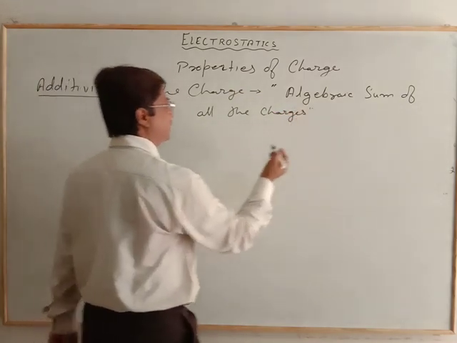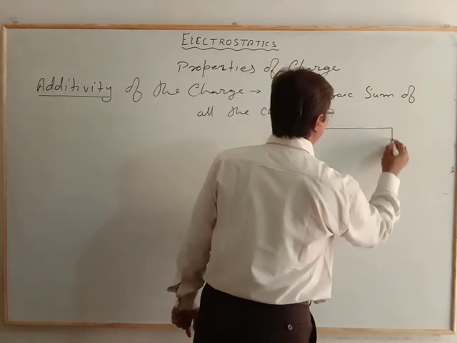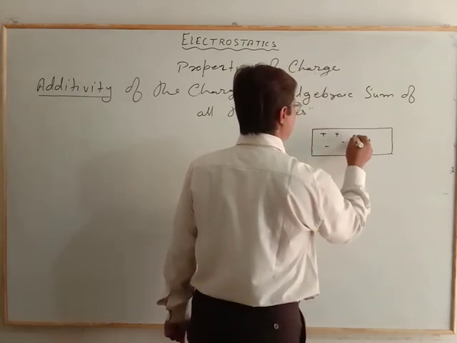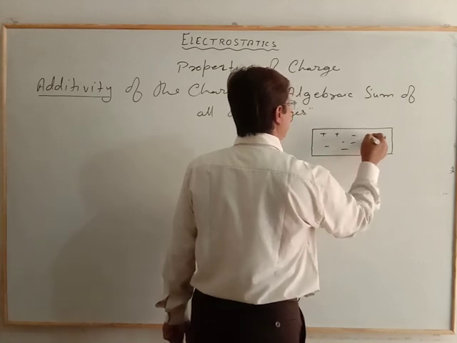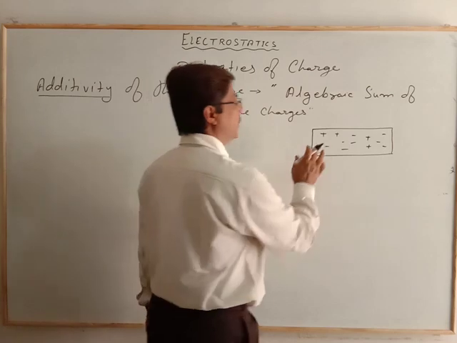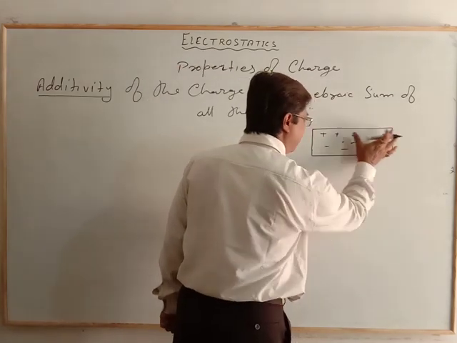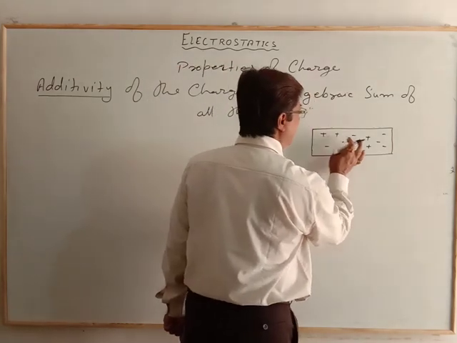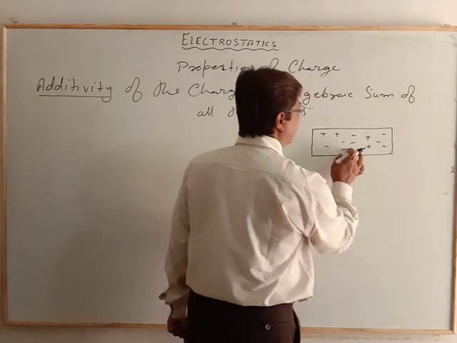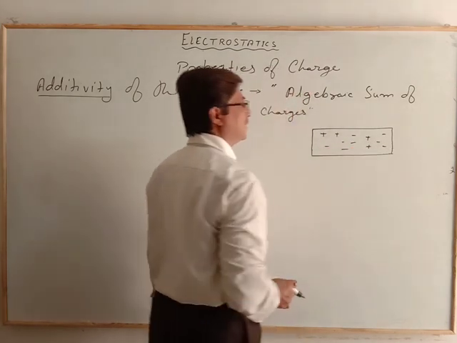That means if we consider a body, and this body has charges in a certain discrete arrangement like this. Here the positive charges are 1, 2, 3, 4, and what about the negative charges? The negative charges are 8.